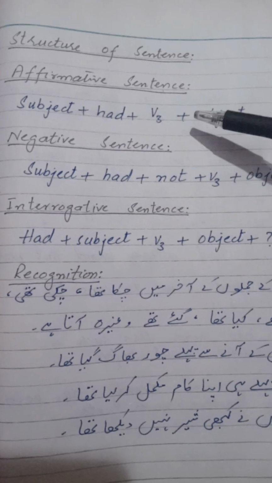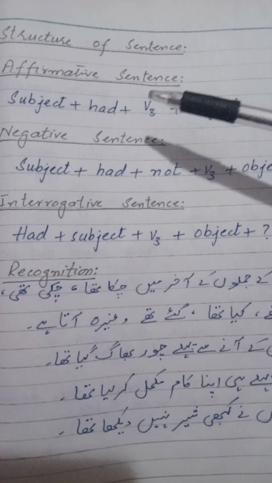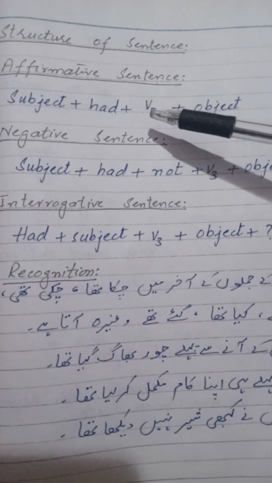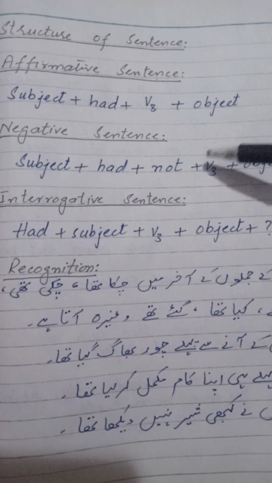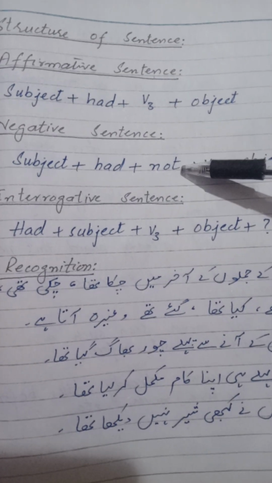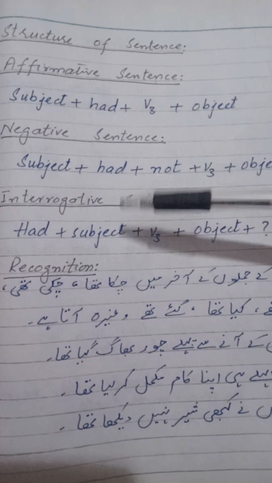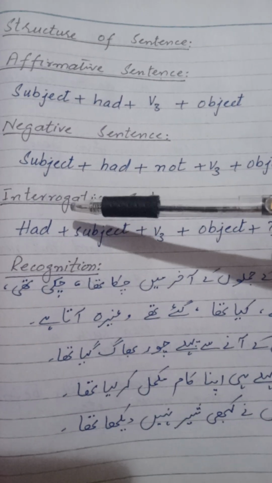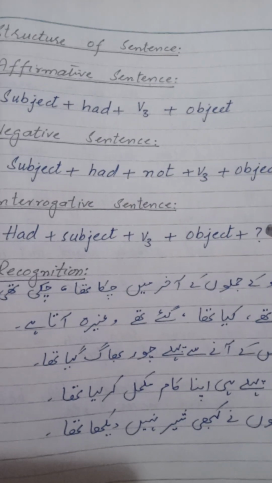Now comes the structure of a sentence. For affirmative sentences, that are the simple statements, we have subject, then helping verb had, then third form of main verb, and then object. And to make negative sentences, we just add not after the helping verb. And to make interrogative sentences, we put the helping verb before the subject or at the start of the sentence, and at the end of the sentence we put a question mark.